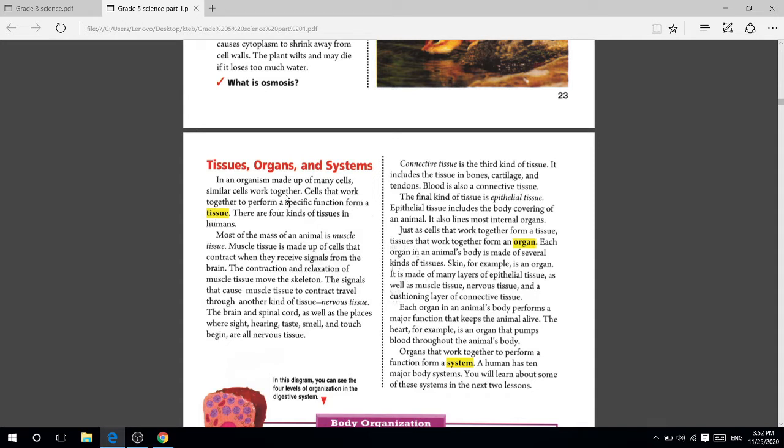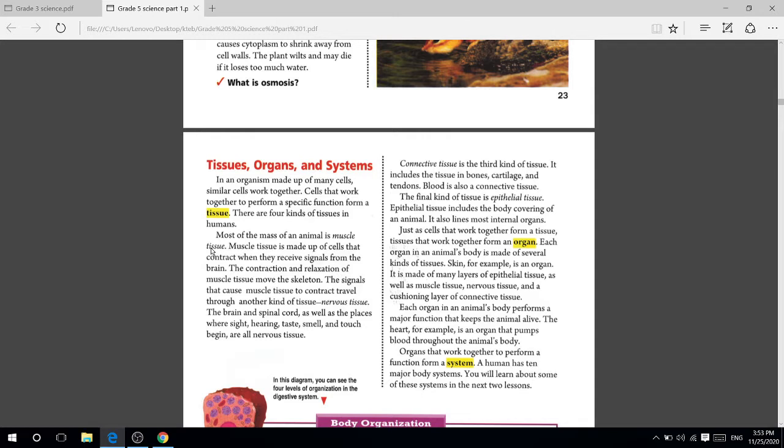Some cells work together. Some cells in our body or in animals work together to perform a specific function, and they form a tissue. There are four kinds of tissue in humans. We and our animals have four kinds of tissue that work together. Look here. We have four kinds of tissue in humans.